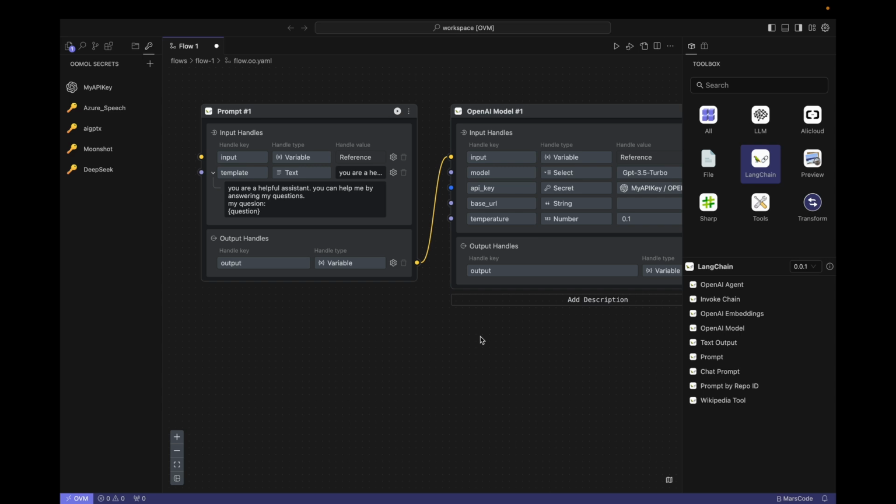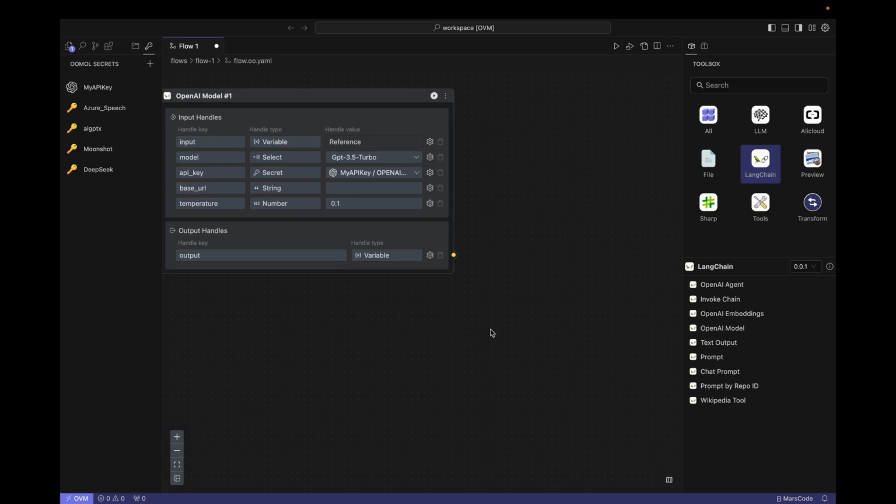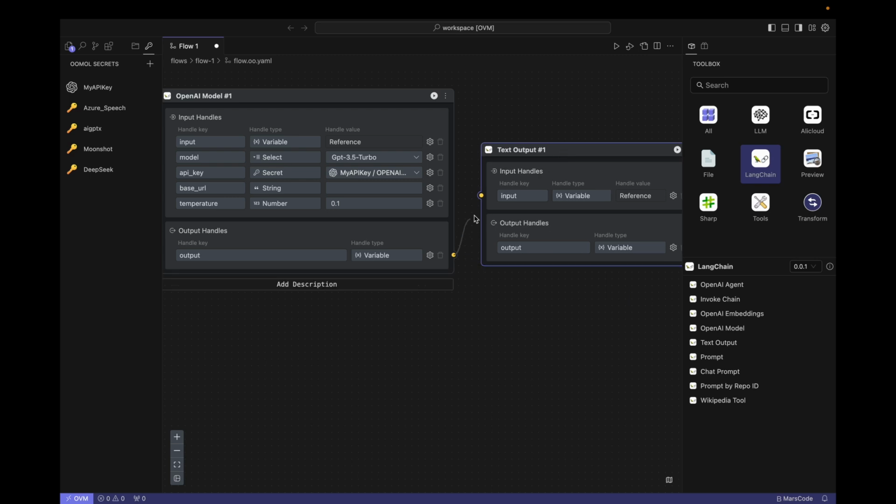Next, OpenAI will return the processed prompt text information to us, and we need to decide how to display this information. Here, for simplicity, we let it return text directly. Drag the text output and connect it. In LangChain, these connected things are called a chain.